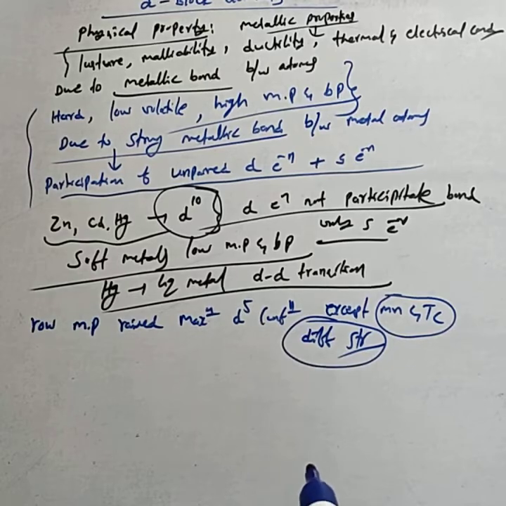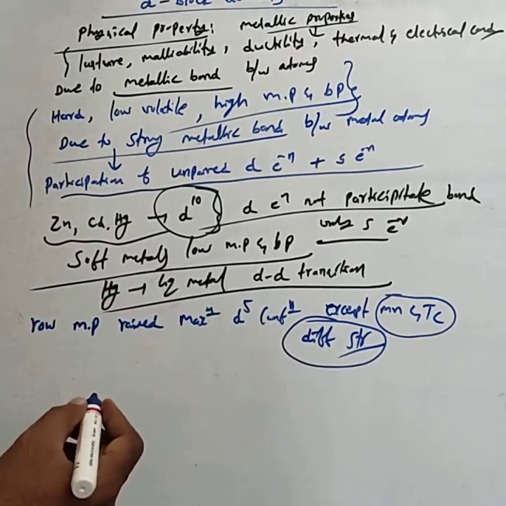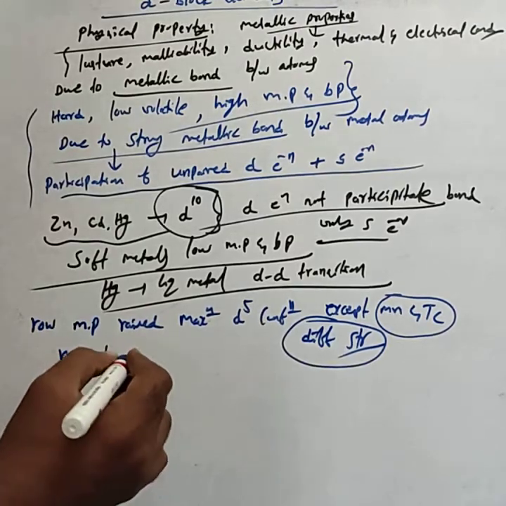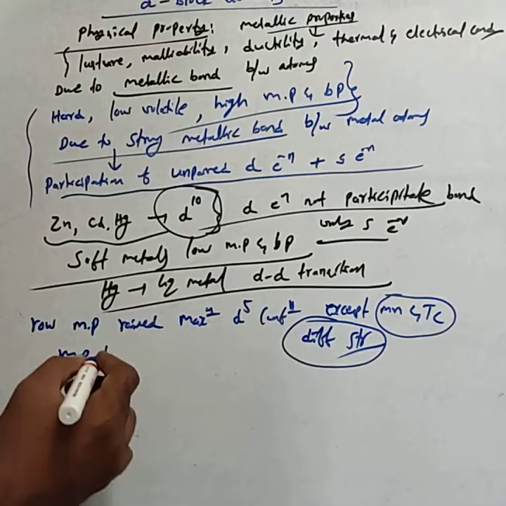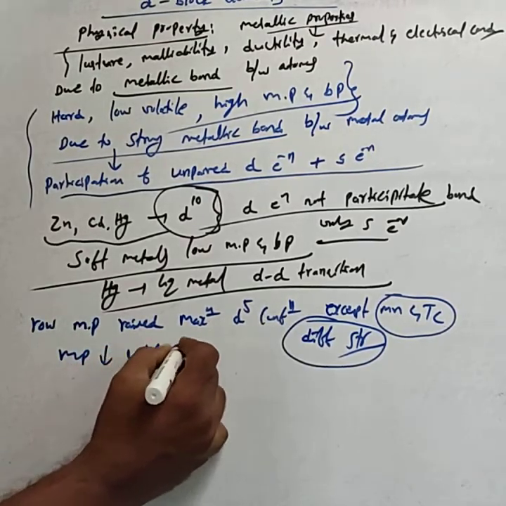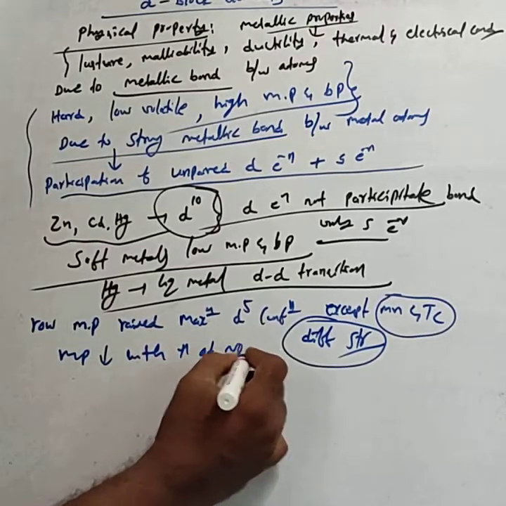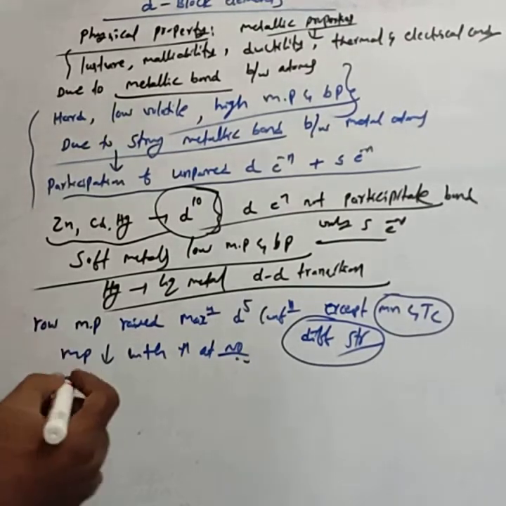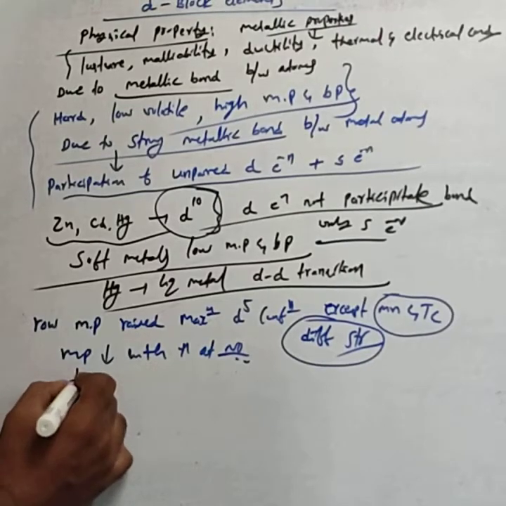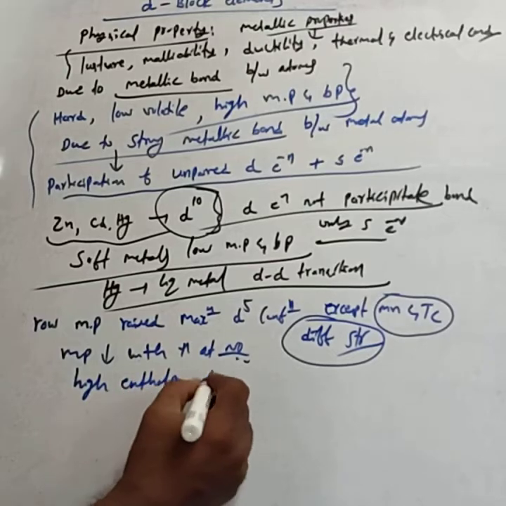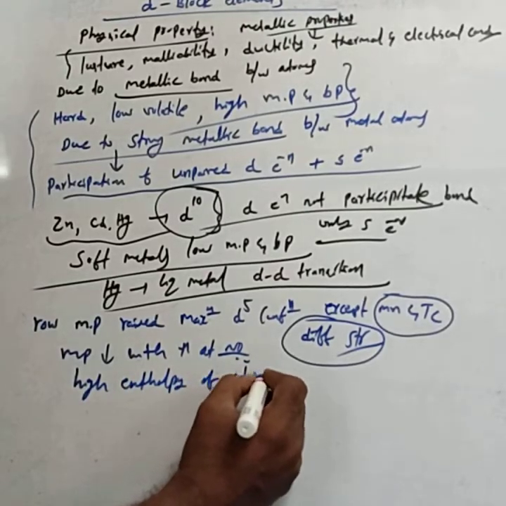After d5 configuration, the melting point decreases. Melting point falls regularly with increase in the atomic number. Then transition elements show very high enthalpy of atomization.